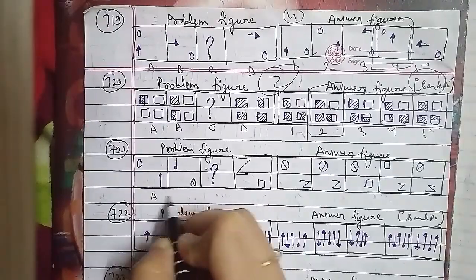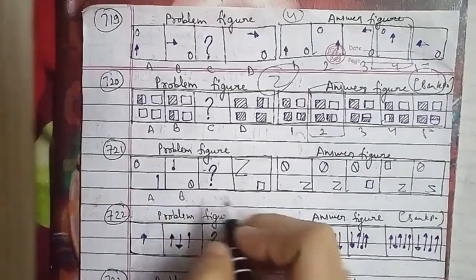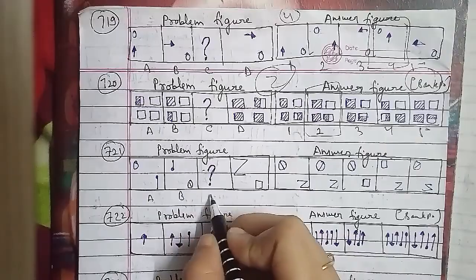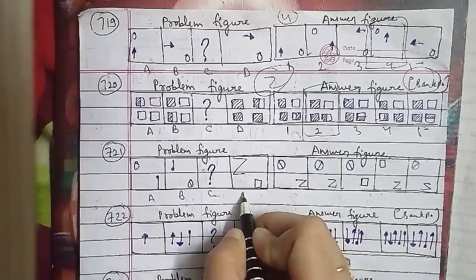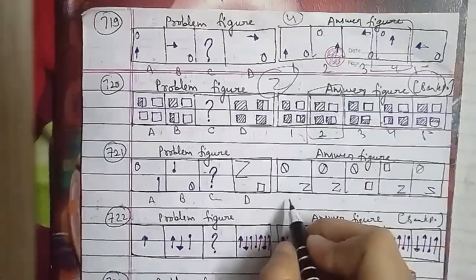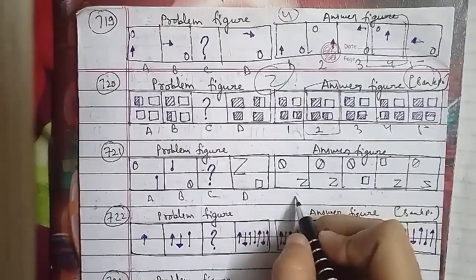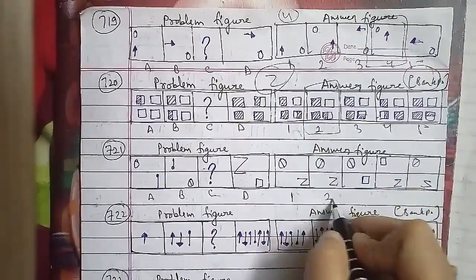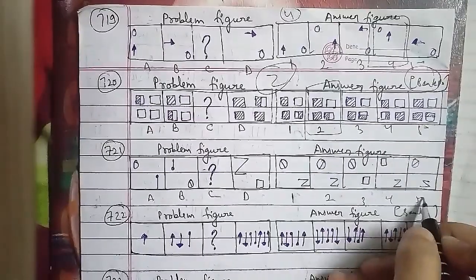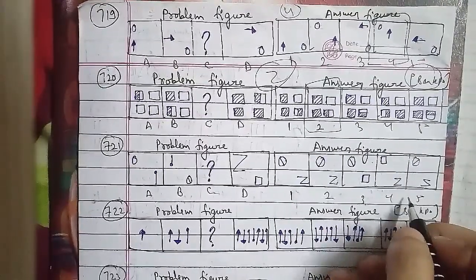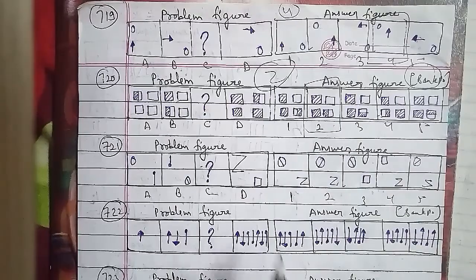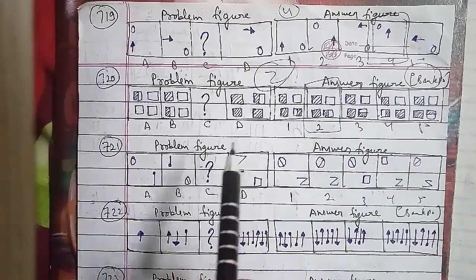In the same case, the small figure in the lower right corner is enlarged and inverted and placed in the top left corner, and another small figure is placed in the lower right corner. So the C figure that we have to find out is the fifth figure, and that will be the right answer for this question.